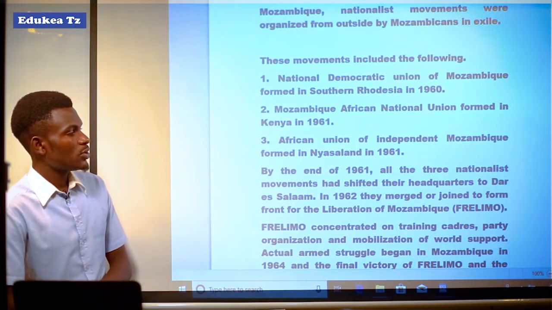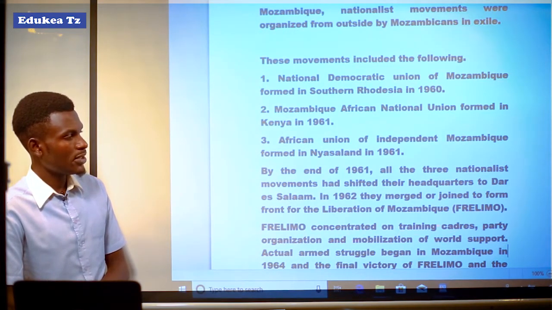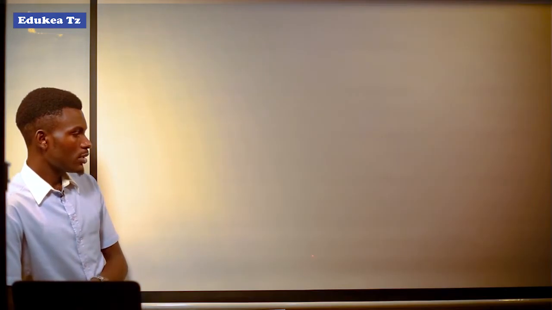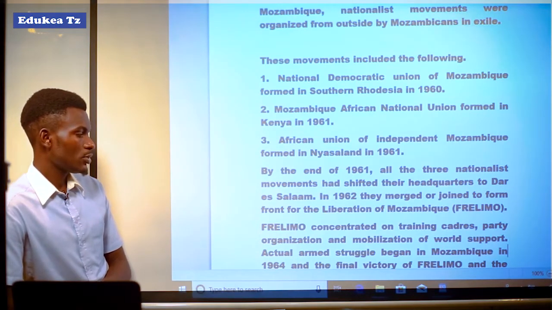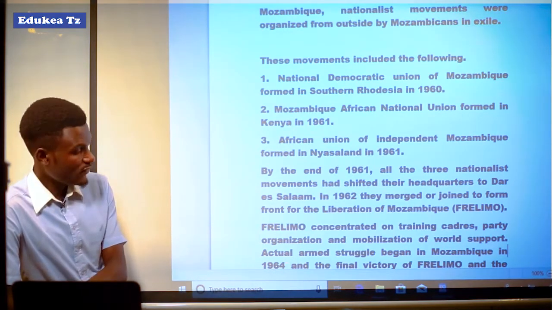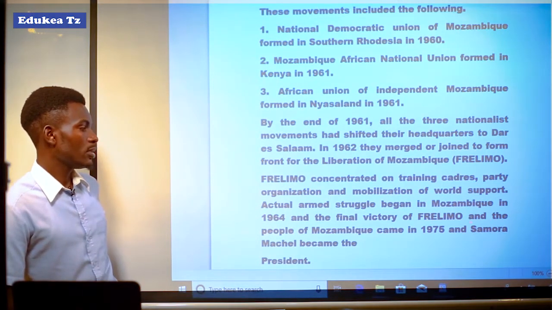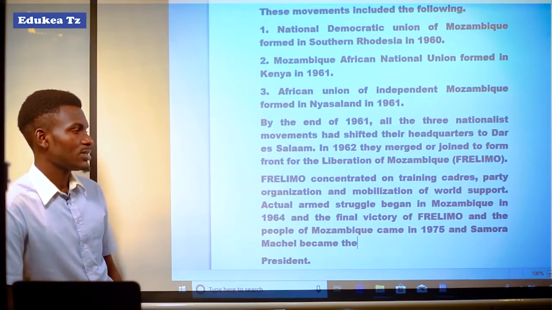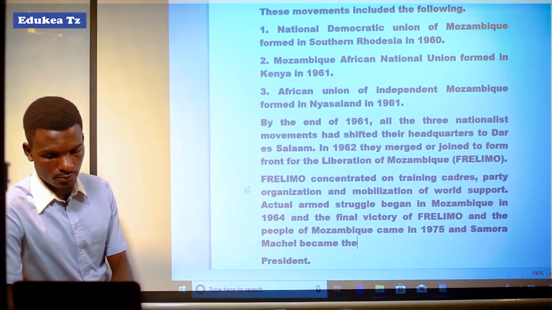FRELIMO concentrated on training cadres, party organization, and the mobilization of world support. Actual armed struggle began in Mozambique in 1964, and the final victory of FRELIMO and the people of Mozambique came in 1975, and Samora Machel became the president.